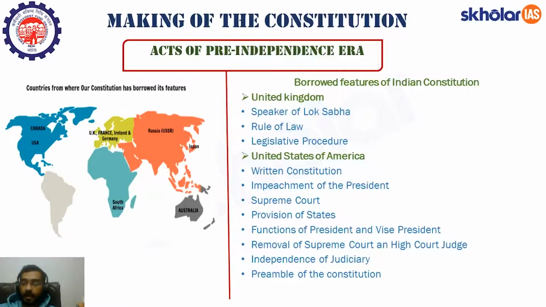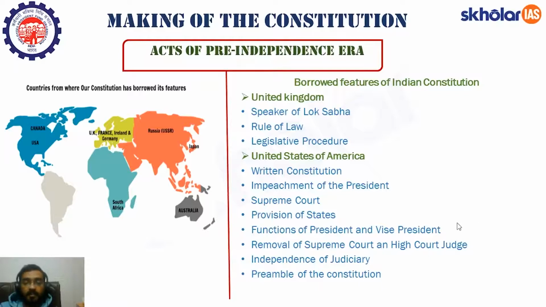In United States of America, it is destructible union of indestructible state. That is, as the name suggests, they are the United States of America. So the states are united, but this union of states can be broken and the states in itself, its boundary cannot be altered. So that is why they are known as destructible union of indestructible states, while on the other hand, India is indestructible union of destructible states. That is, the central government can alter the boundary of any state. They can change the name of any state. I hope this part is clear to all of you.